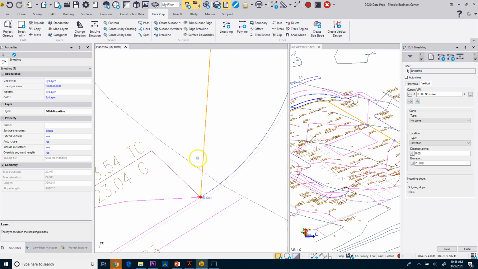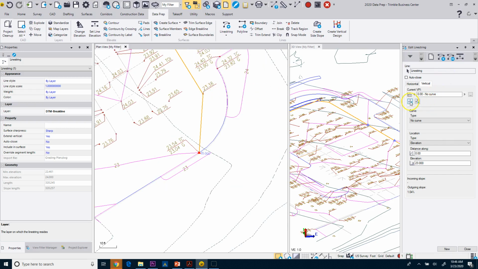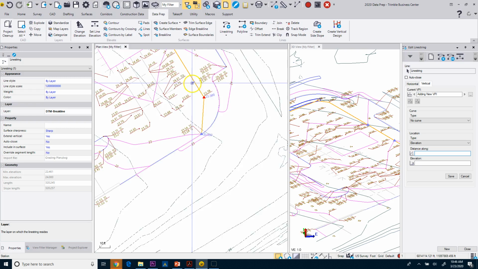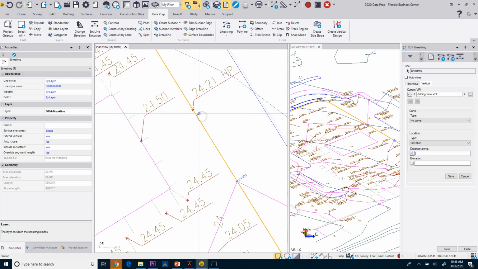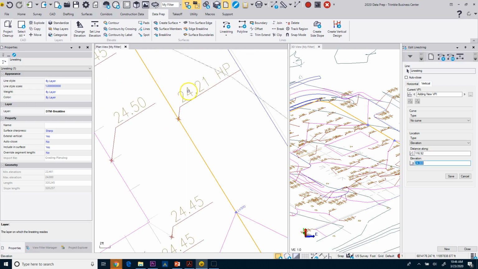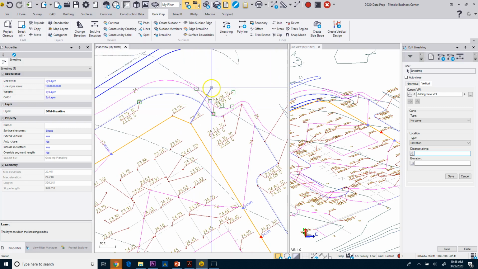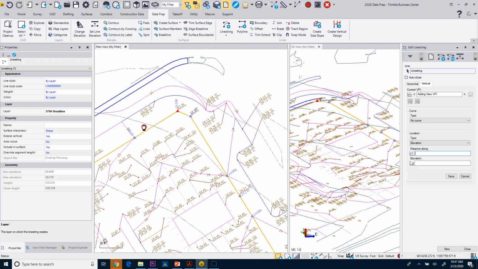And now I'm going to come in here and set some additional VPIs. So I'm going to come up here, over here, and I'm going to add a VPI. And I'm going to pick this, and I'm going to pick that. And now you can see it sets that elevation. Now I can come through here. We need to put a point at the center of this one and grab that high point. I'm going to work my way down here and do the same thing. Here you can see I'm just bringing my cursor over, and you can see how it snaps into that corner. So that way I don't have to zoom in real tight. I can do this one, do this one.